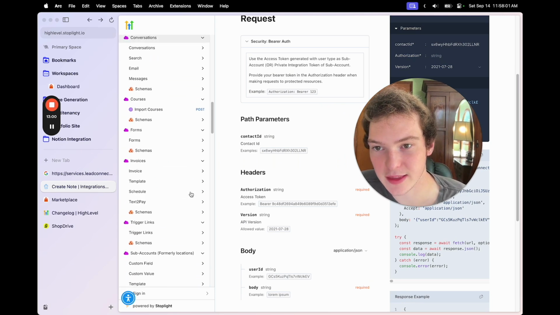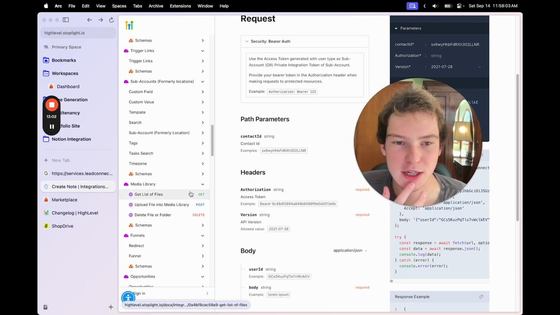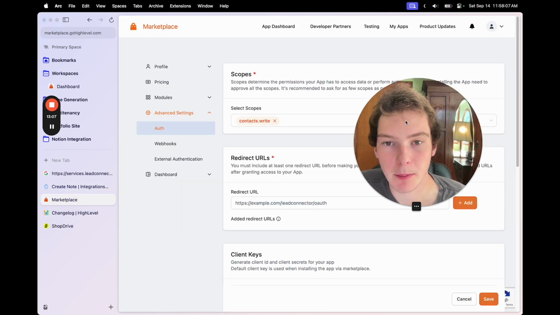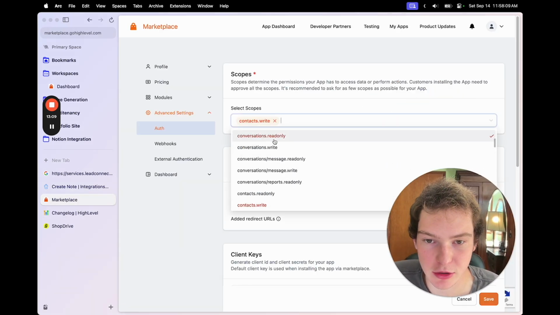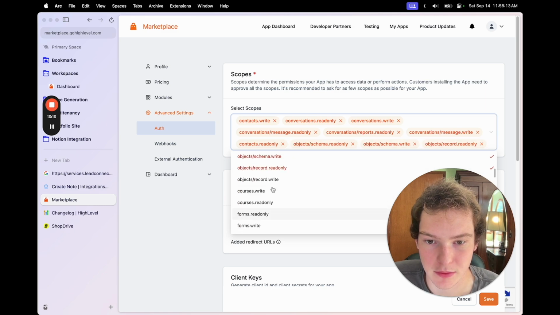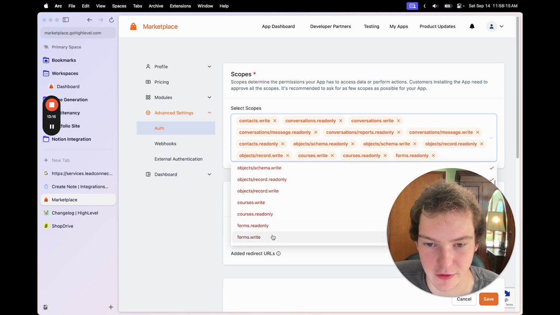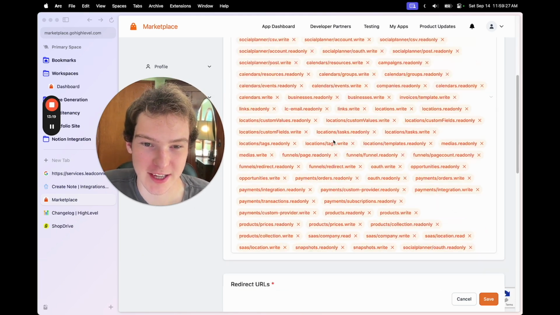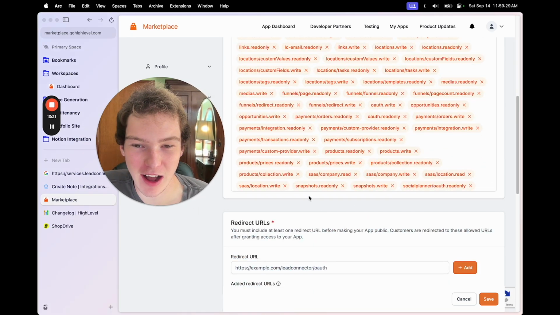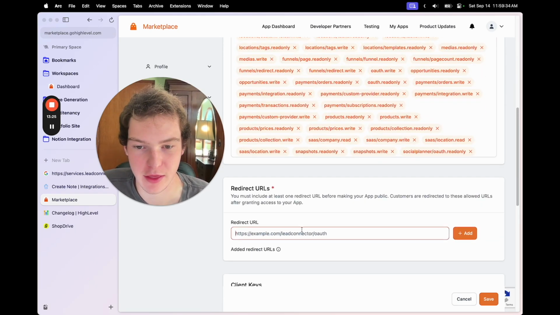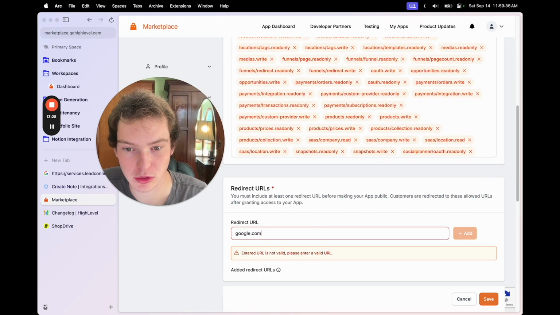At this point, you need to figure out what your app actually needs to do and scope out your app to do that. But for the time being, all I'm going to do is I'm literally going to select every single scope just because, why not. Look at how many scopes this is. This is insane. Alright, and then after we've selected our scopes, then we're going to type in here google.com.